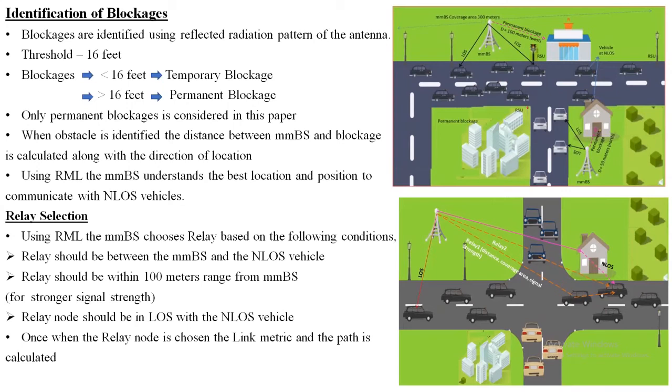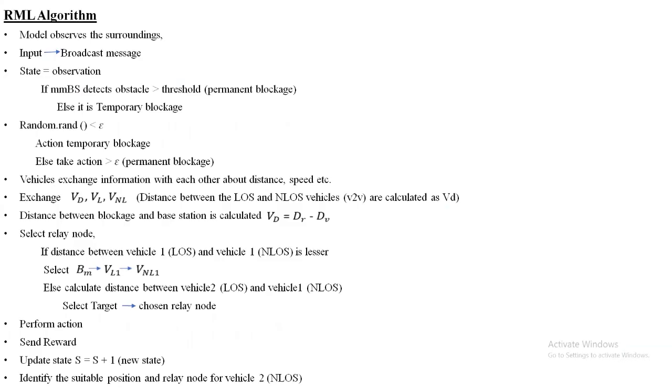If two or more vehicles satisfy this condition, then the vehicle having the shortest path between the mmBS and the non-line of sight vehicle is chosen as a relay. And this is the RML algorithm. Only the important pseudocode of the RML algorithm is presented here. The input is basically the broadcast message.